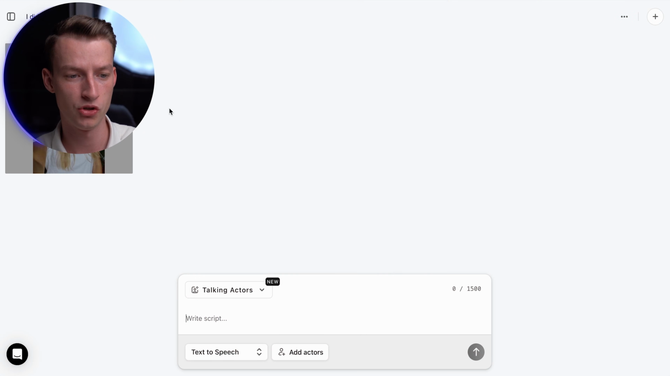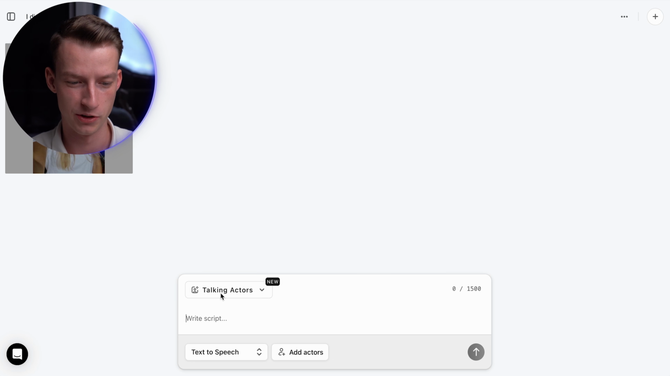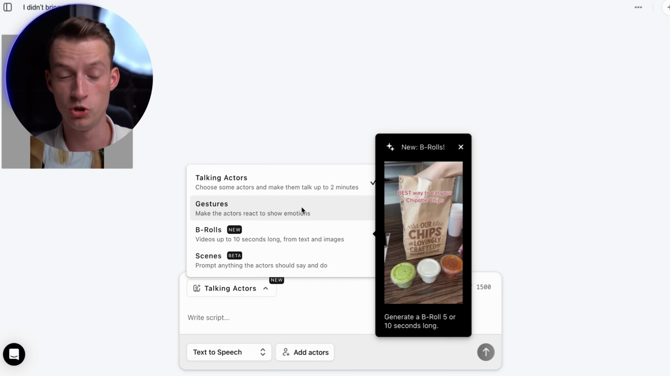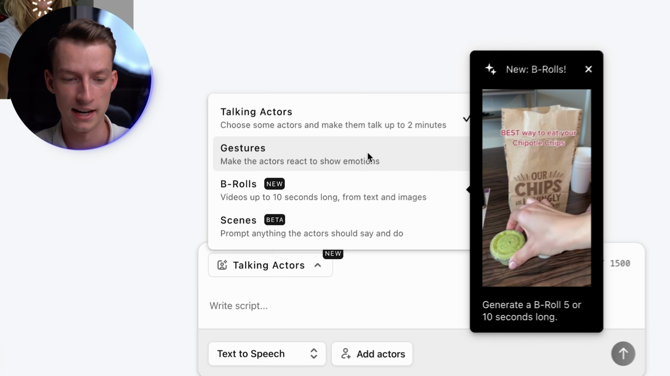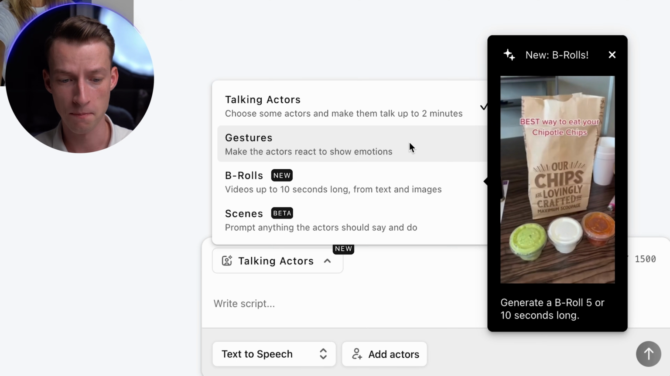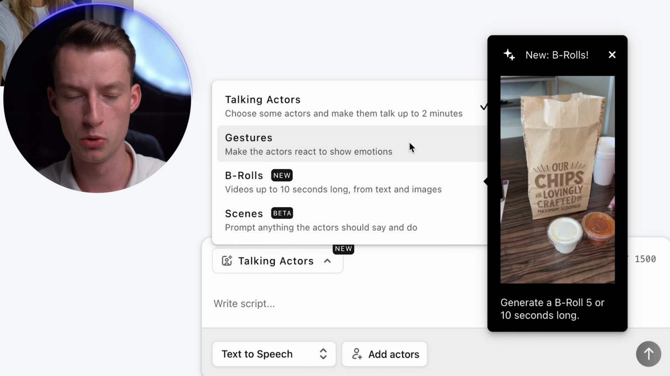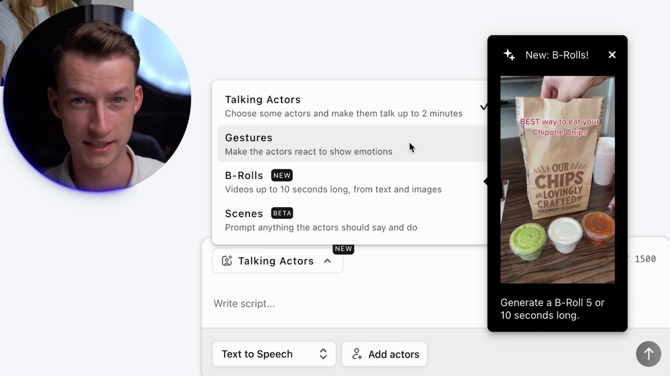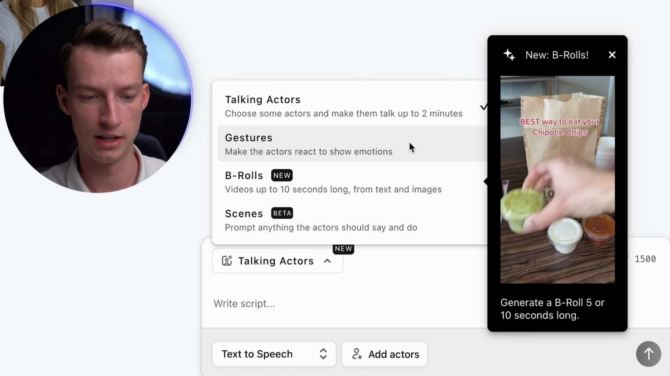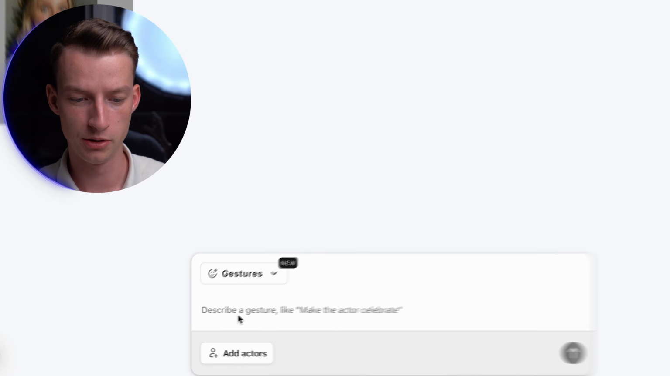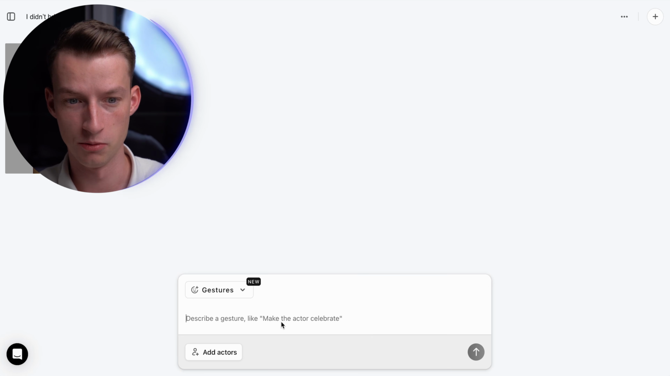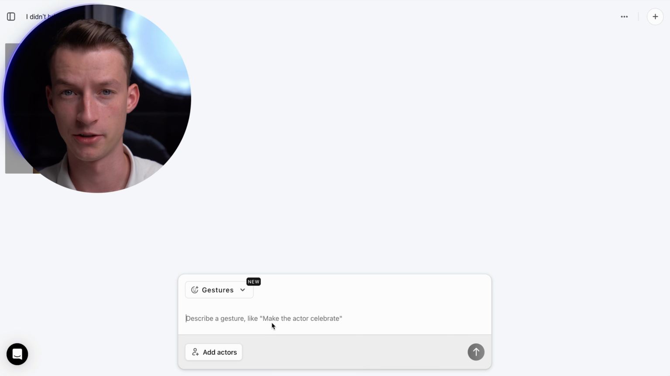Funny, right? So this is just one thing that you can do with ARCADs. You can also do gestures as well with your AI influencer. So basically, if you want the actor to create a very specific emotion or to do, again, a specific gesture, you can also do that if you click here on gestures and you describe the gesture that you want to create. For example, make the actor celebrate.